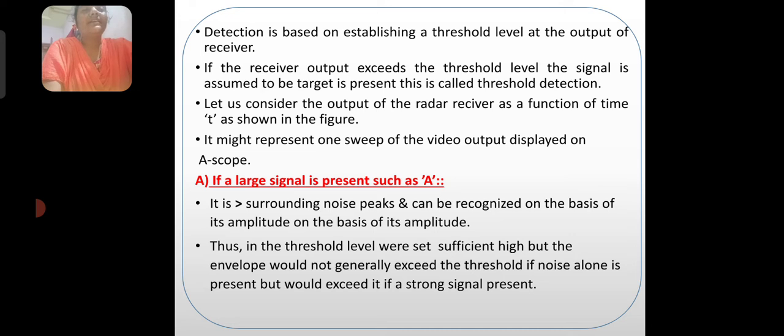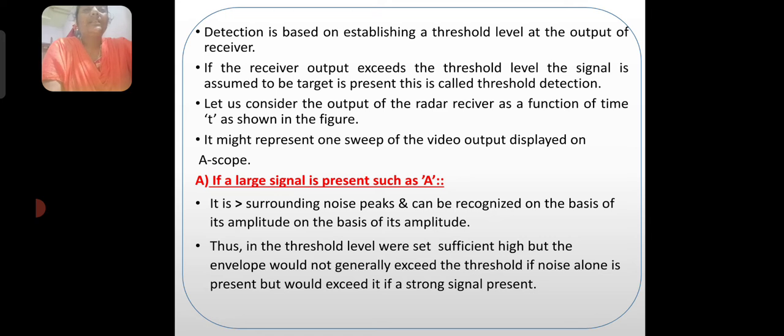Here we are taking three conditions. One is if a large signal is present such as A, and if a minimum signal is present such as C, if it is greater than the surrounding noise peak it can be recognized on the basis of its amplitude.